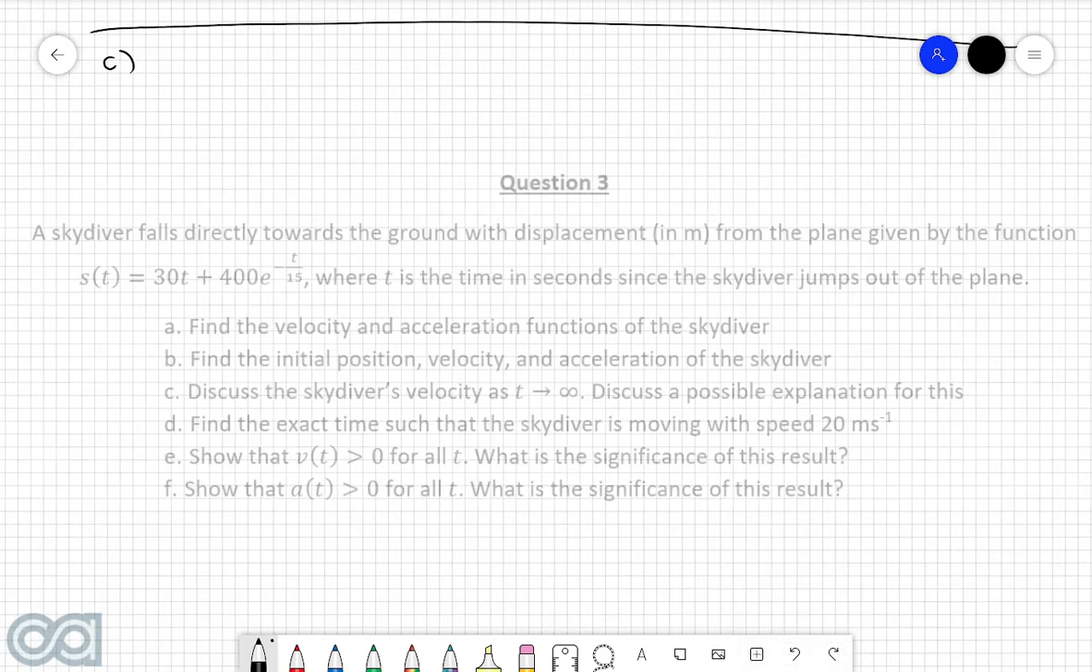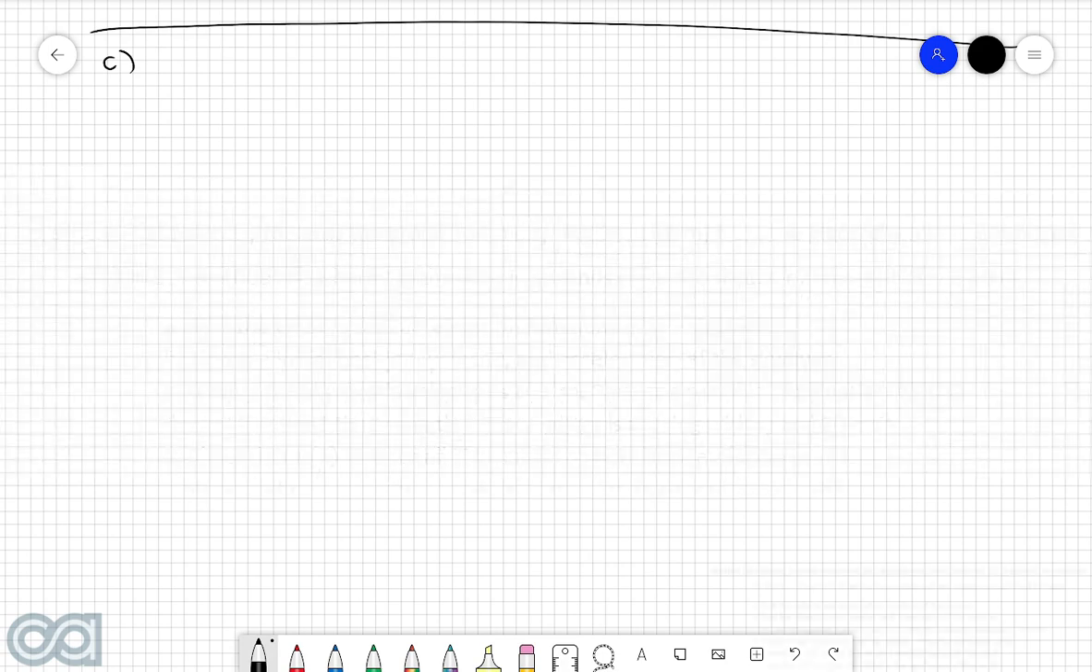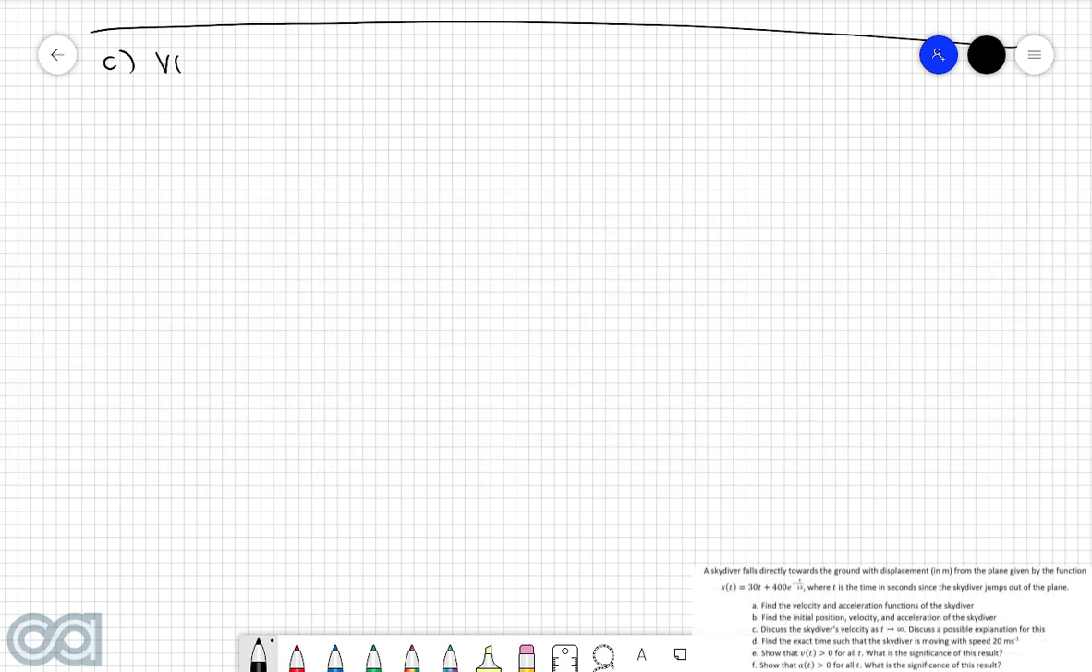Part C. Discuss the skydiver's velocity as t approaches infinity. Discuss a possible explanation for this. So just as a quick recap from Part A, our velocity function was 30 take 80 over 3 e to the power of negative t over 15. And we want to discuss this as t approaches infinity.